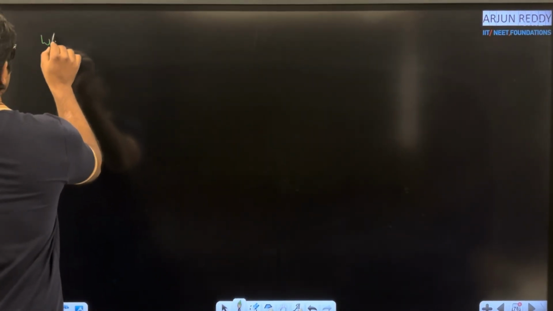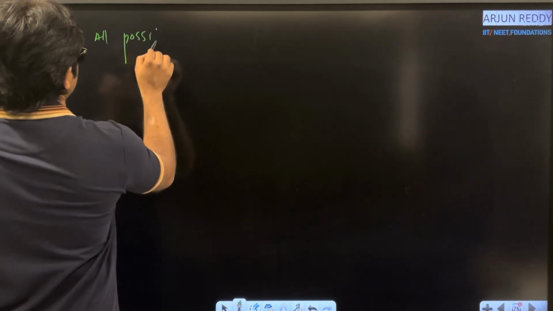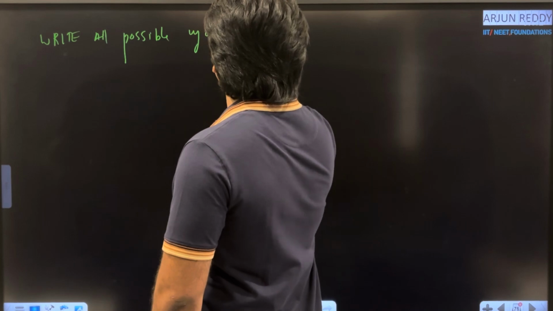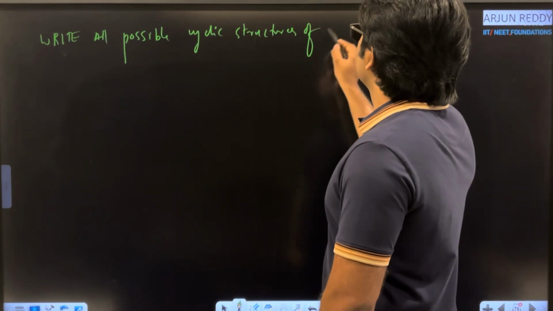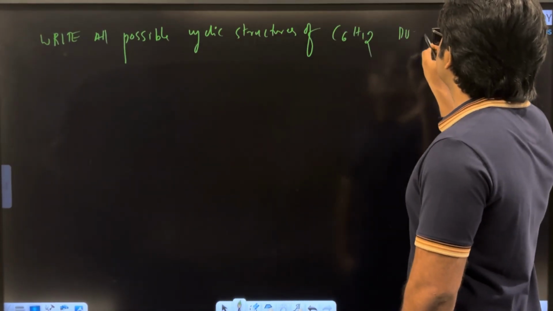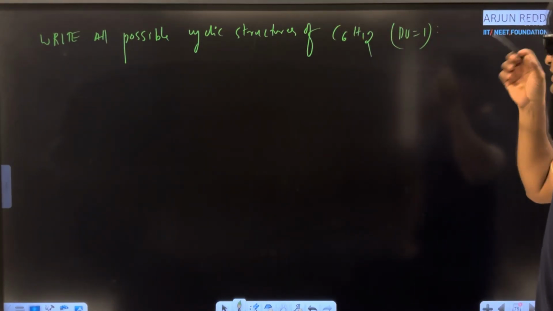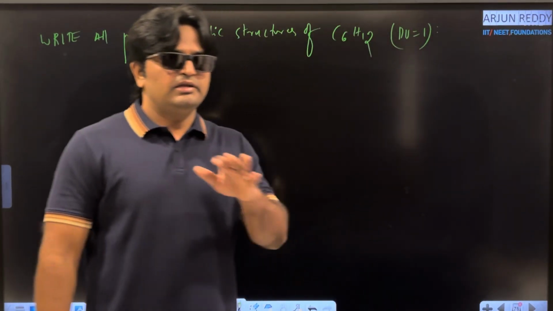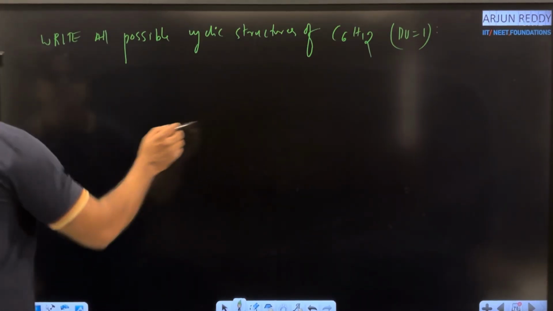Write all possible cyclic structures of C6H12 with degree of unsaturation equals to 1. Another question: write all possible cyclic structures of C6H12 with a degree of unsaturation 1. They are asking only cyclic structures but not acyclic structures. Okay, I am going to write the cyclic structures.